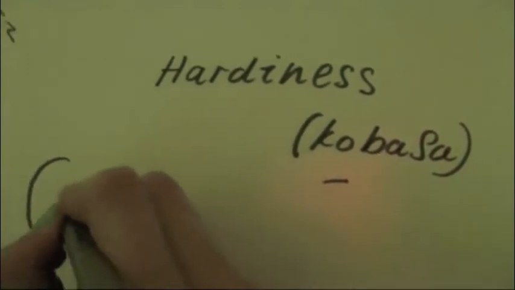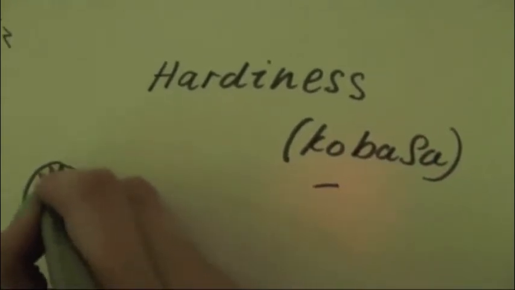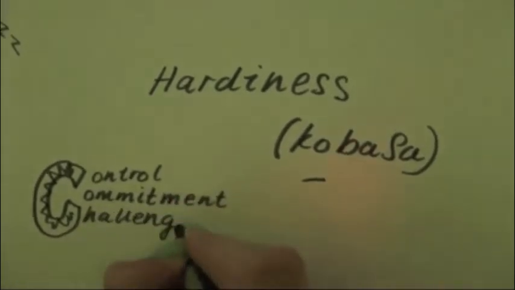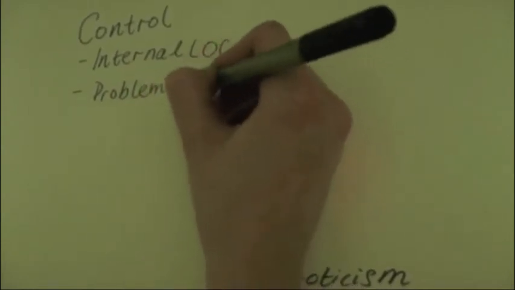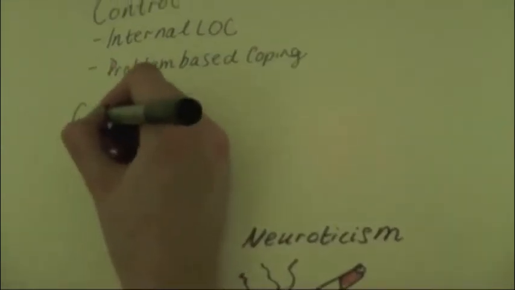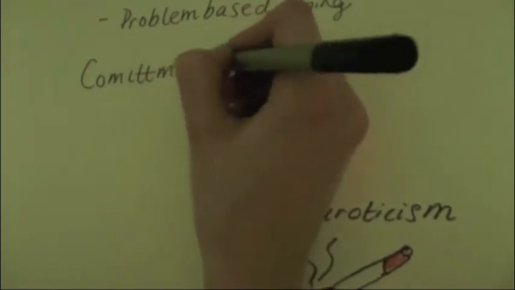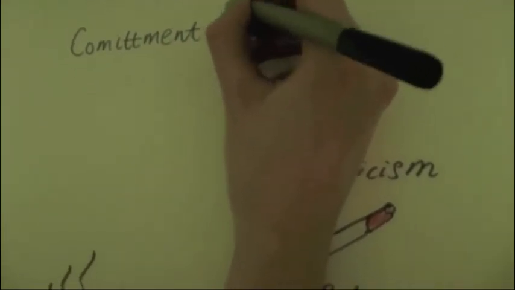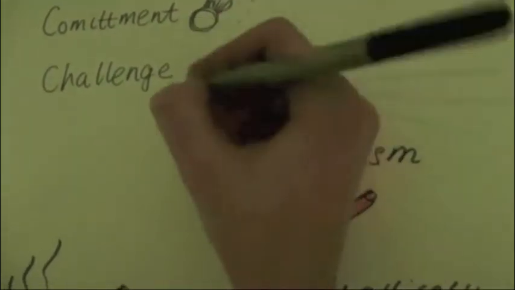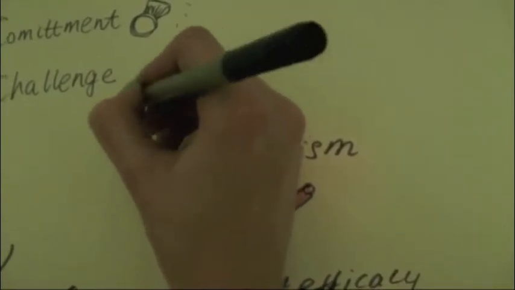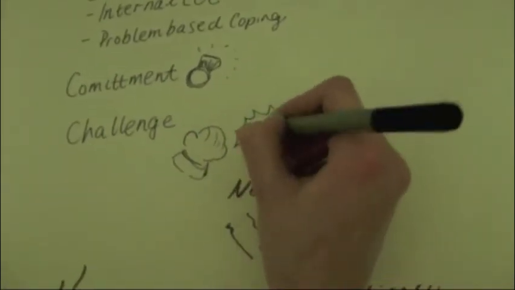Increasing a person's hardiness has also been found to lower the levels of stress. In 1979, Kobasa introduced hardiness as a personality style. People high in hardiness tend to deal better with stress. There are three key traits of hardiness: control, commitment, and challenge. A person with a high internal locus of control realizes they are in control of how they react to a stressor. They have also been found to use higher levels of problem-based coping. Commitment involves the belief that no matter how bad things get, it's important to stay involved in whatever the situation is. People high in challenge accept life is by nature stressful. They see the stressful situations as opportunities to grow in wisdom.